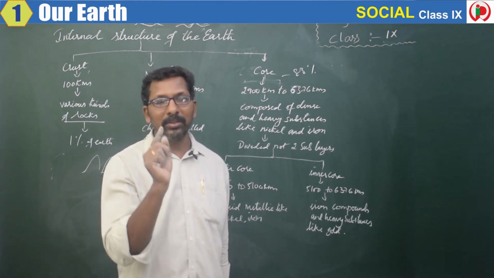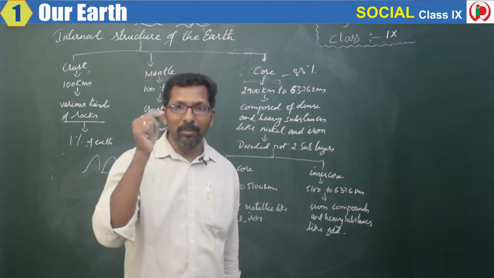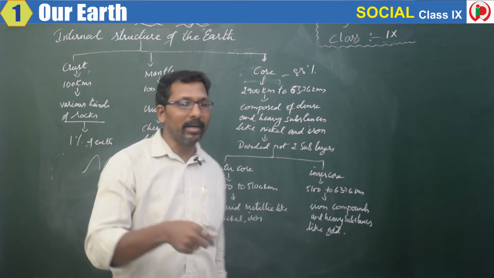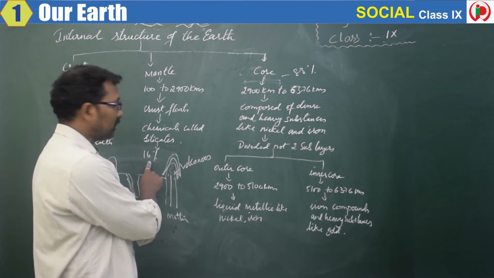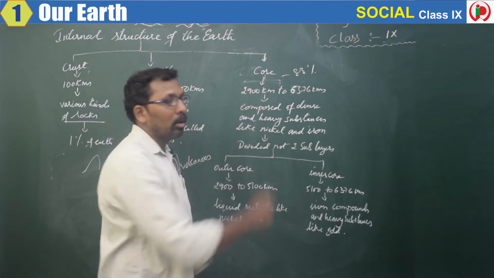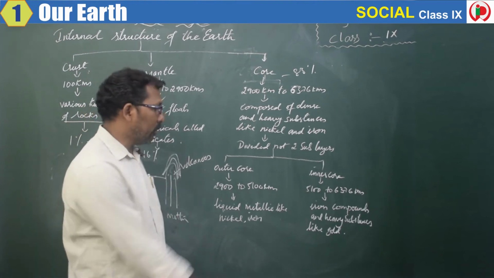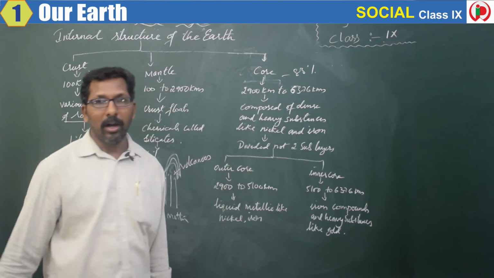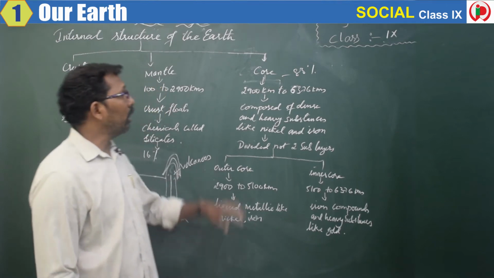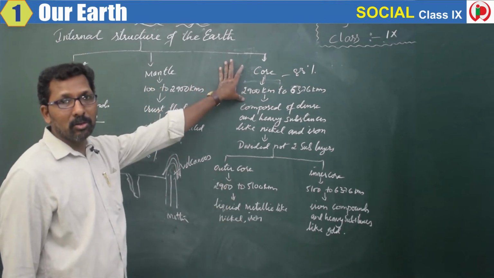So, the crust is how much percent? Only 1%. And the remaining layer present inside is the mantle, 16%, and the core is 83%, which is divided into inner core and outer core. Hope you have understood about the internal structure of the Earth.